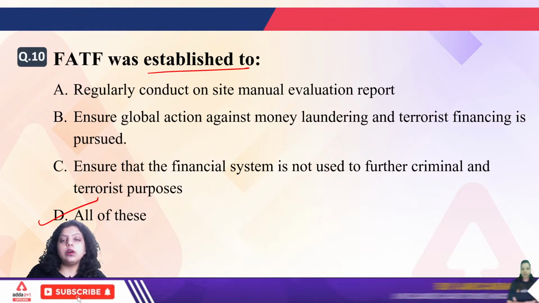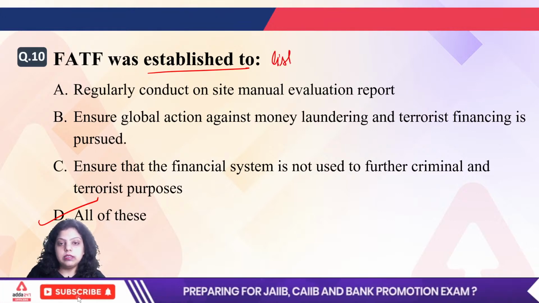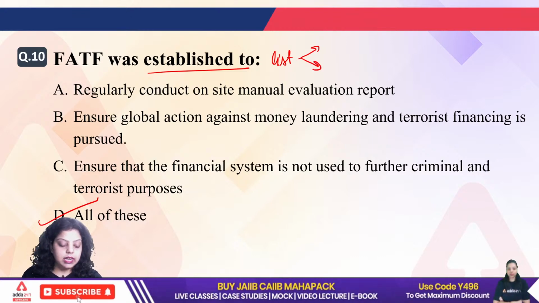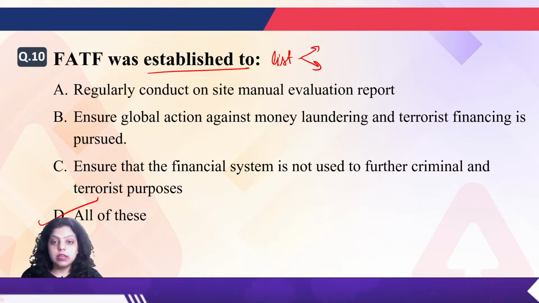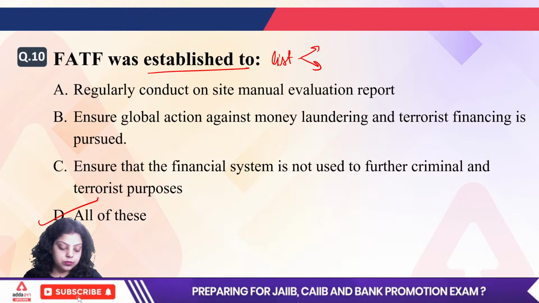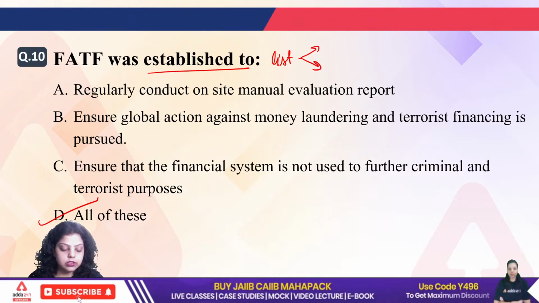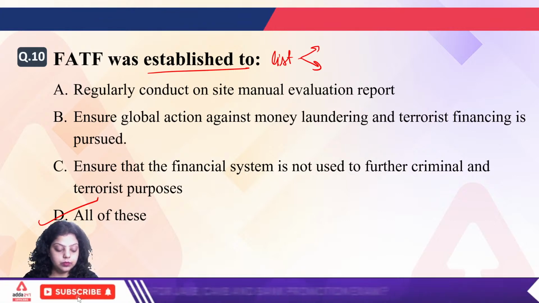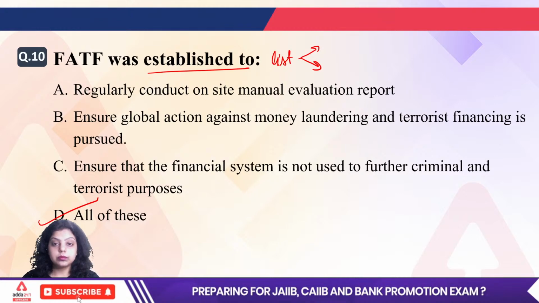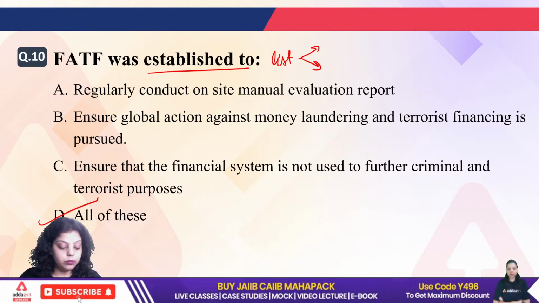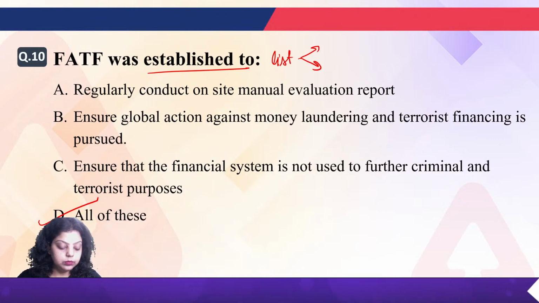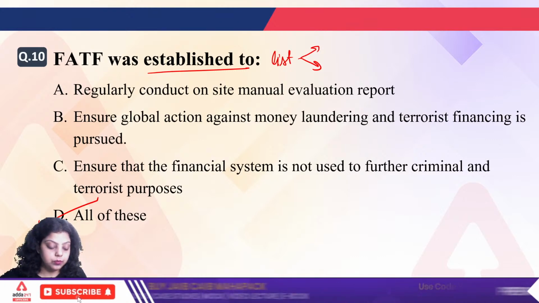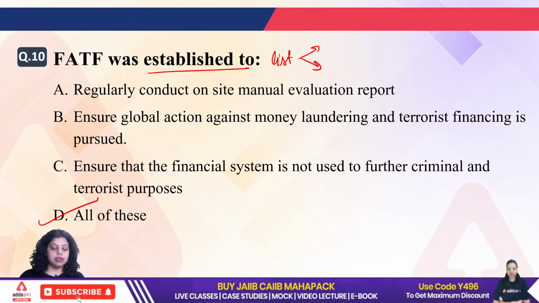Achha, there are 2 types of lists which are published by FATF. What are the names of these lists? The list of countries given by FATF. What is the name of the list which FATF gives? Name of the list are... very good. Everyone is saying D option. D is correct. Now let me know the name of the list which was given by FATF.